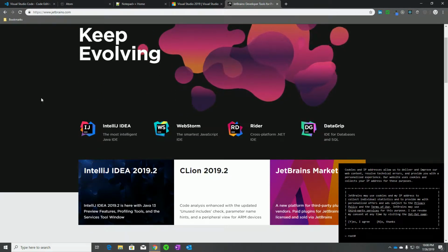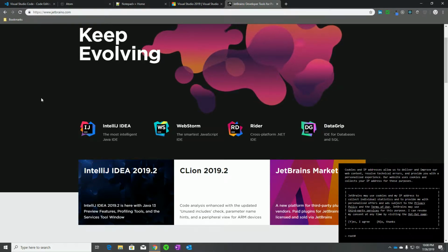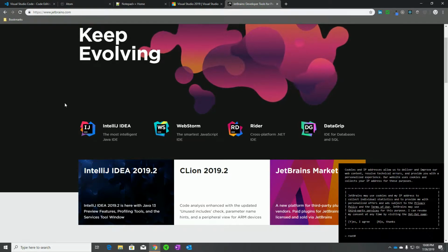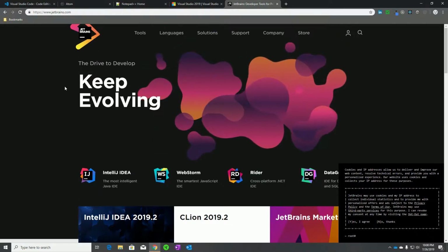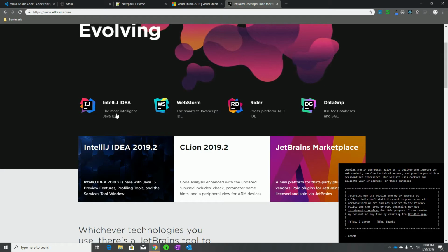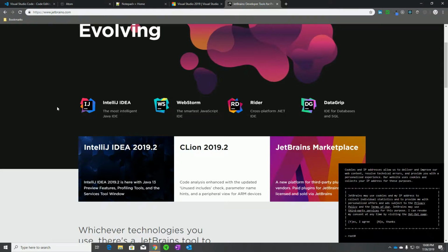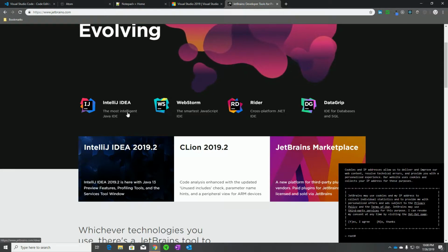Then there are also certain suites, that's S-U-I-T-E, not S-W-E-E-T. Suites of programs like JetBrains, for instance, makes a group, and they have all of these. You can pay a flat rate per month, or you can pay a yearly fee and get access to all of them. That's the idea with these. And these are also much more powerful in the sense of what they can do. However, most of the time, you can really get away with the free IDEs.